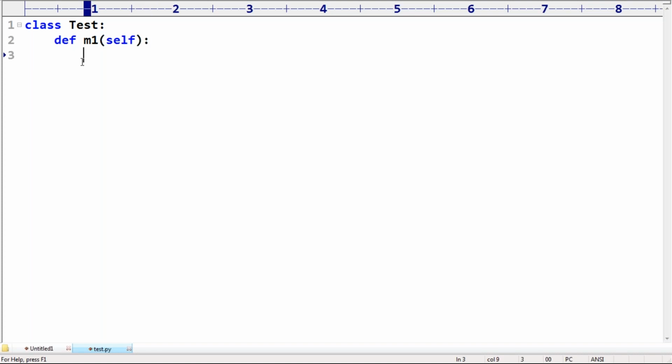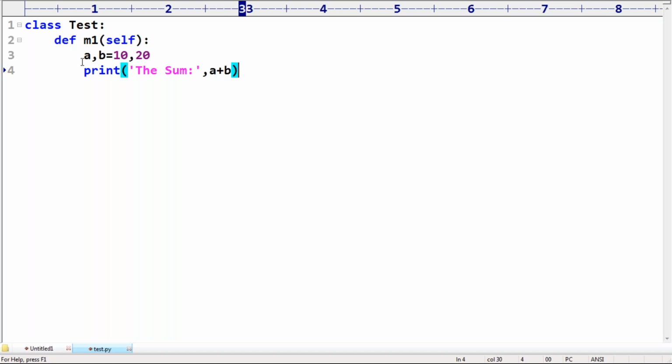Inside this one, what I want to take is some functionality that is repeatedly required. What is the meaning of that? a, b = 10, 20. Print the sum: a + b.